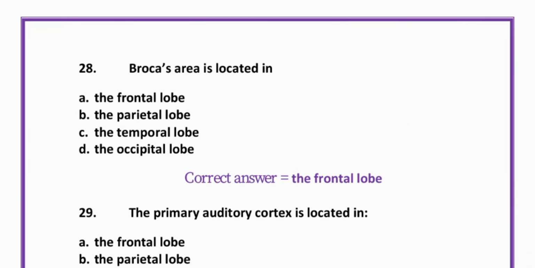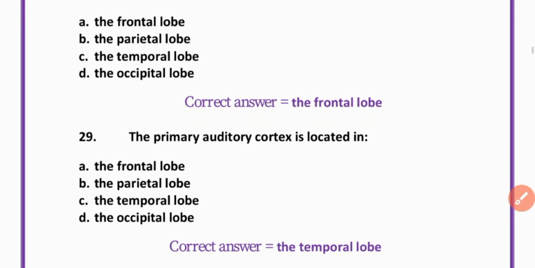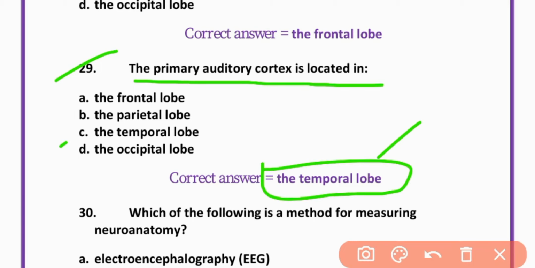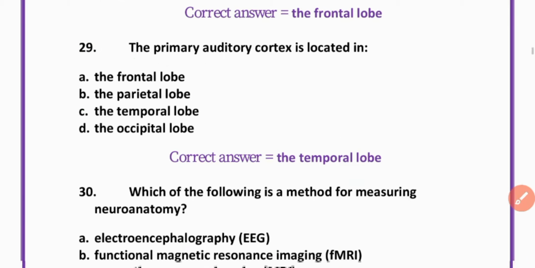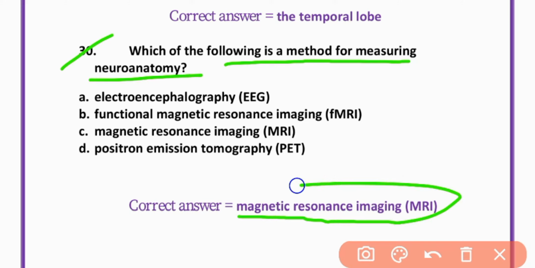MCQ number 28. Broca's area is located in the frontal lobe. Option A is correct. Frontal lobe. MCQ number 29. The primary auditory cortex is located in the temporal lobe. Option C is correct. Temporal lobe. MCQ number 30. Which of the following is a method of measuring neuroanatomy? Magnetic resonance imaging, MRI. Option C is correct.